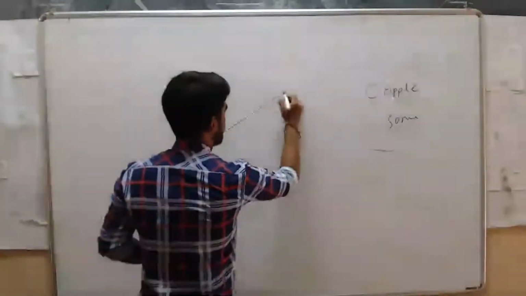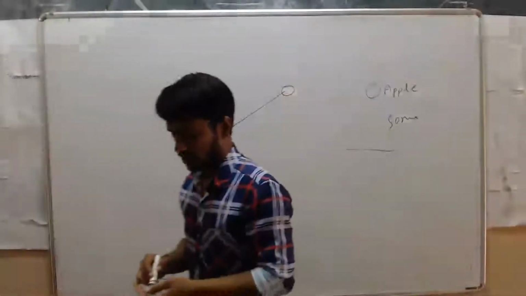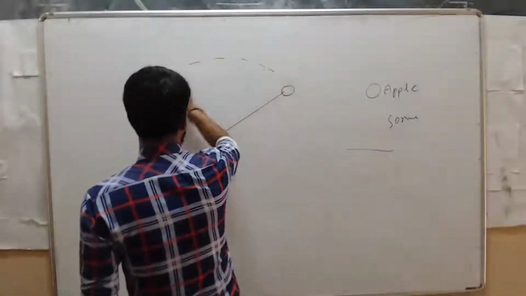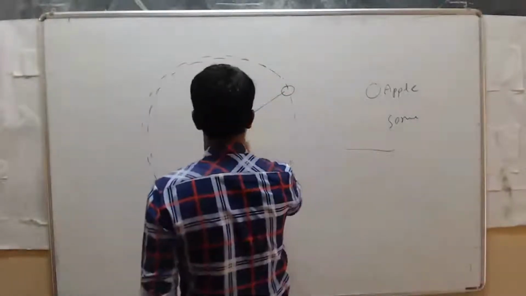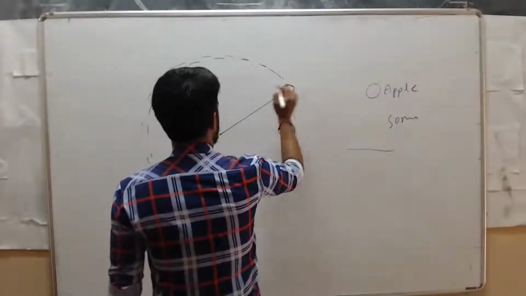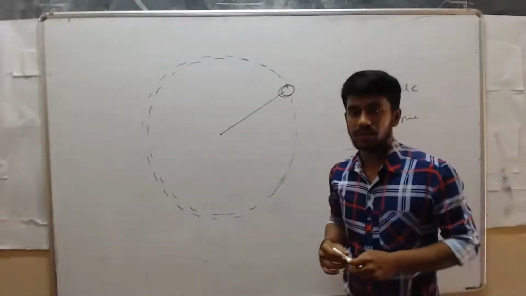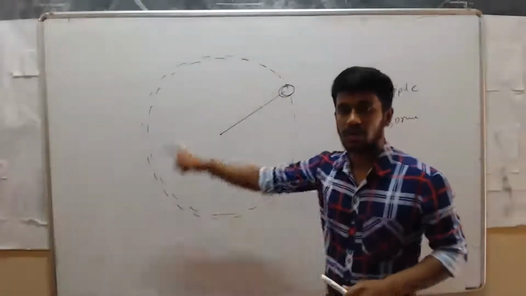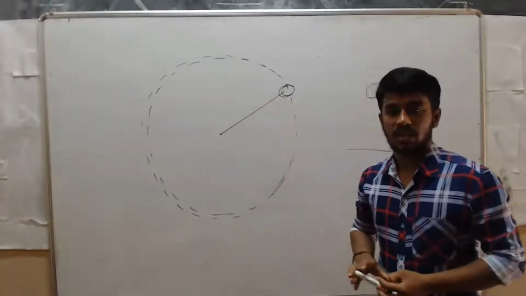Just take one thread and tie a stone to it. Start to rotate it like this. You are rotating the stone and thread. What will happen? It will start to rotate in a circular motion. In a circular path, we call this circular motion.